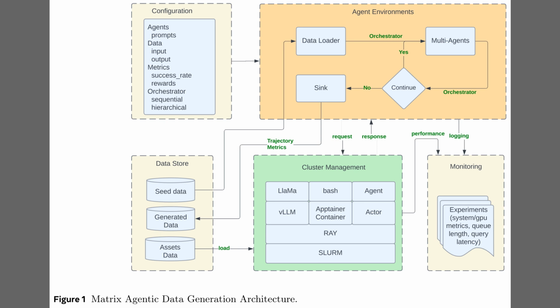The left side configuration block defines prompts, data schemas, metrics, and the orchestrator style. The bottom left data store holds seed data, generated data, and assets that flow into the agents. The bottom center cluster management block exposes large language model services and containers, while the monitoring block on the right tracks performance and logging so large runs stay healthy.